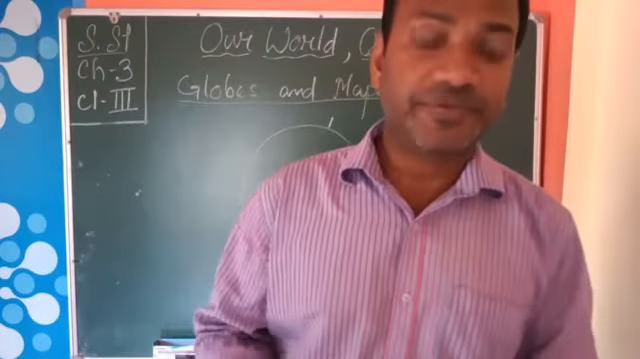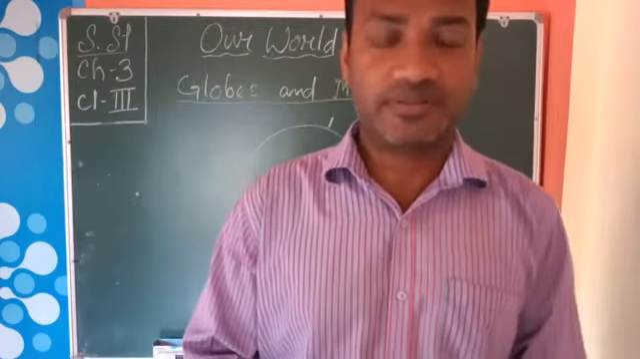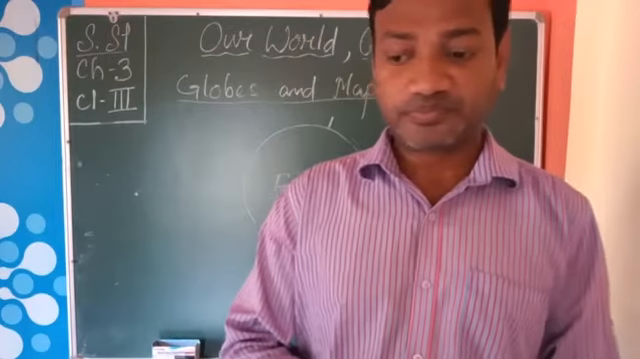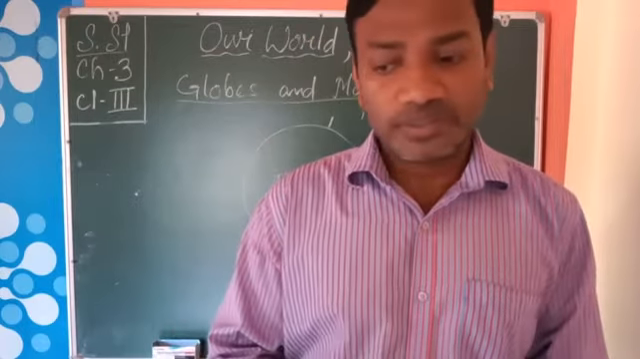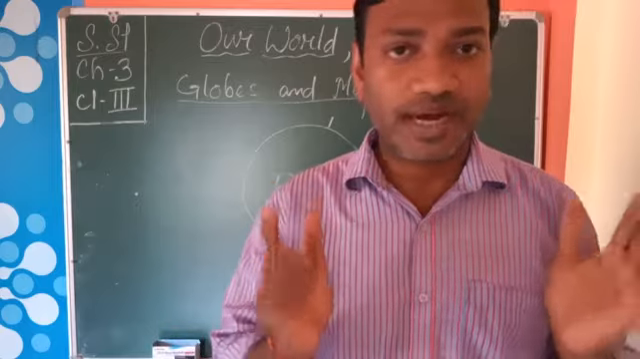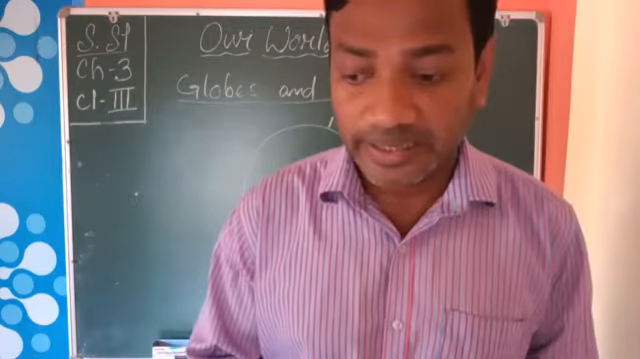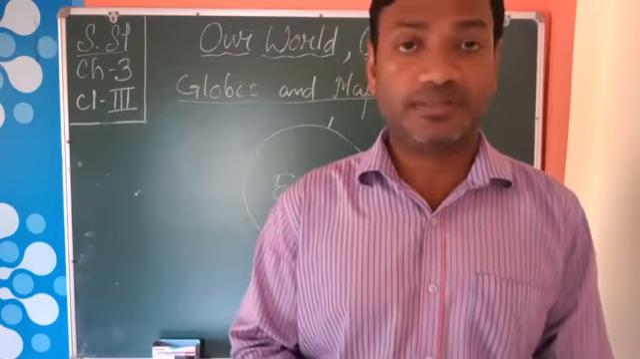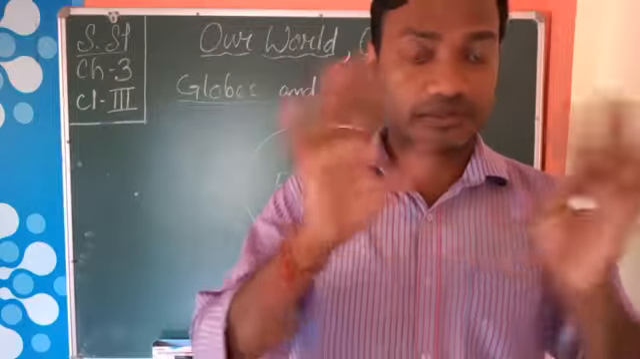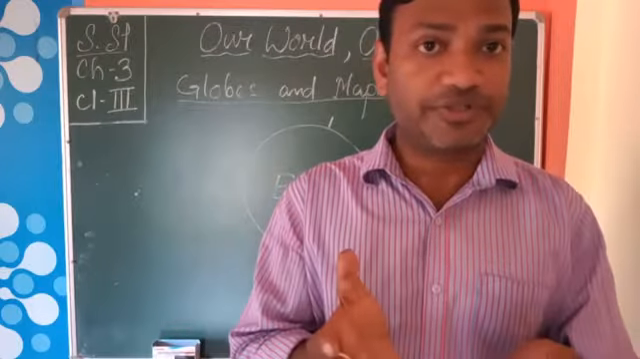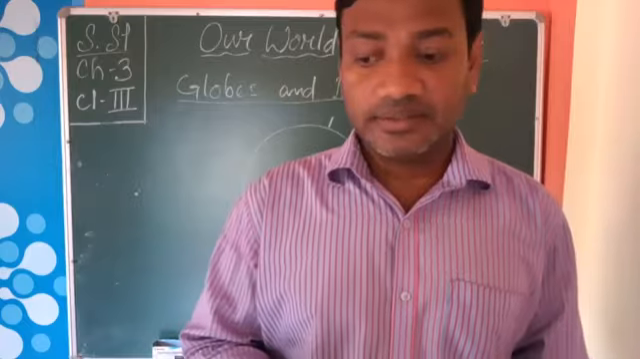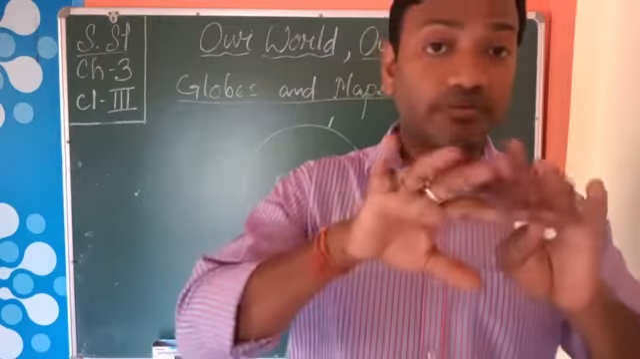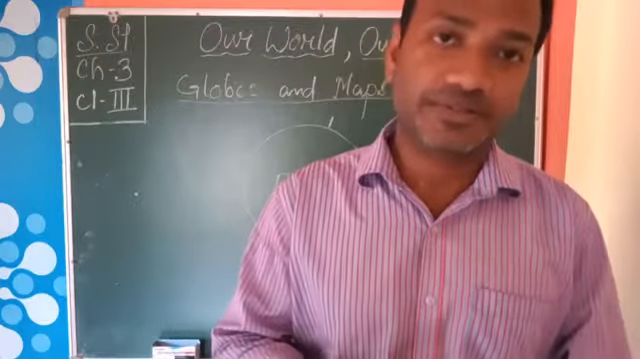Now, what are the differences between globes and maps? Let us come to know. A globe is the exact model of the earth, and it is round in shape. That is the shape of the globe. It is the exact model of how the earth looks.